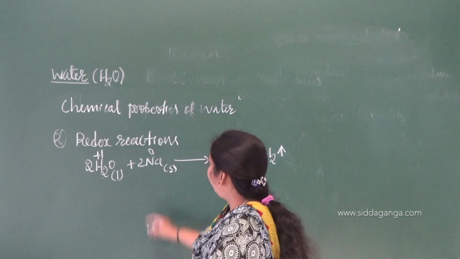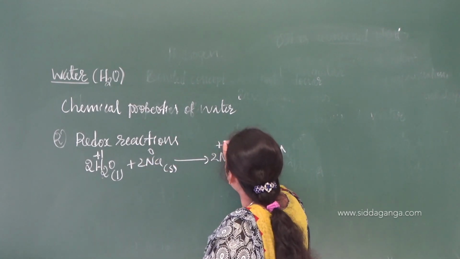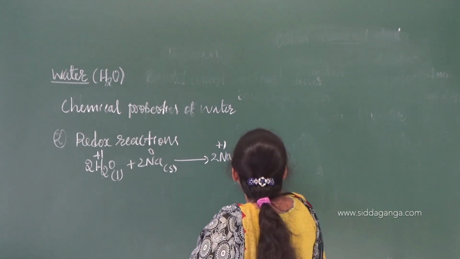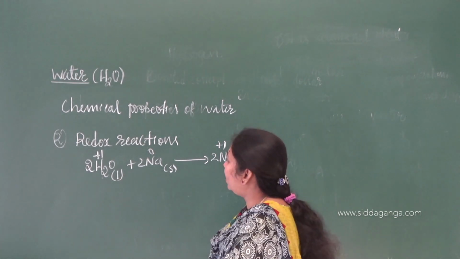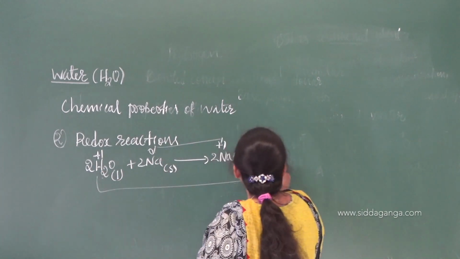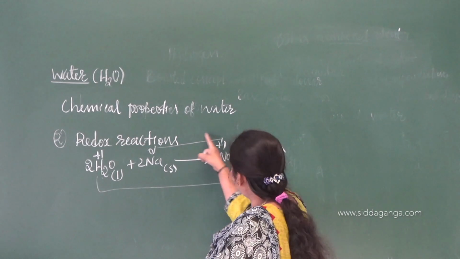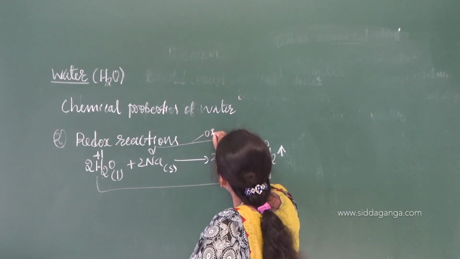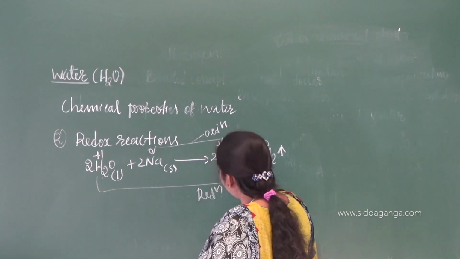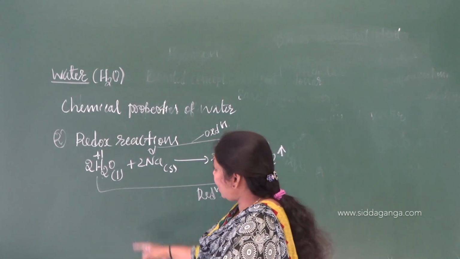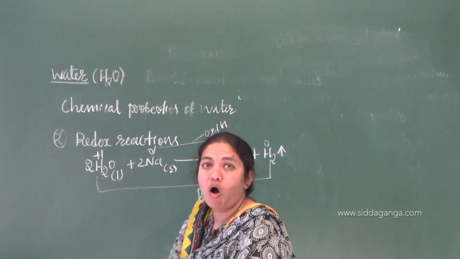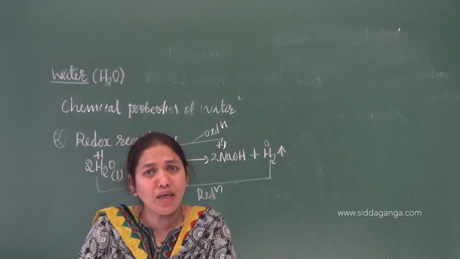Sodium is 0. In this one, the oxidation number is plus 1. Sodium's oxidation number is plus 1. Here it is 0. Look at this one: 0 to plus 1 to 0. An increase in the oxidation number is oxidation. A decrease in the oxidation number is reduction. And the reagent which causes oxidation is called the oxidizing agent, in the name itself.